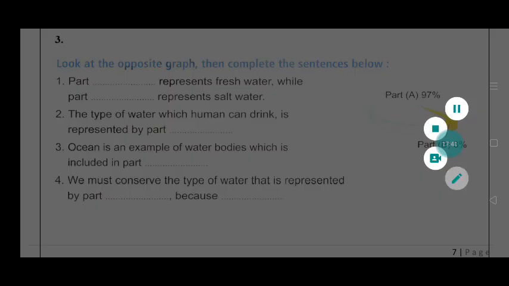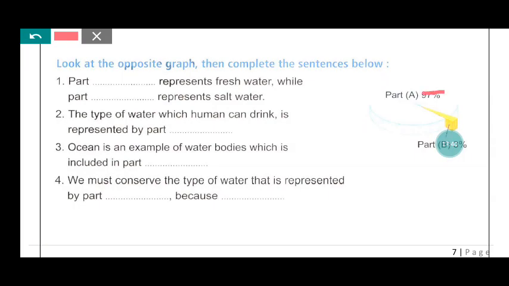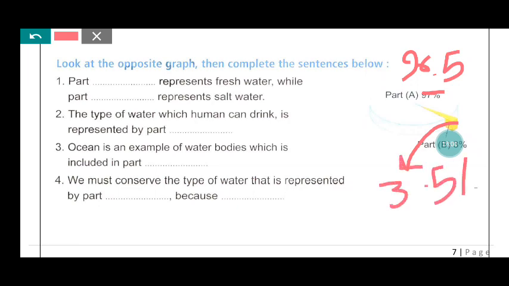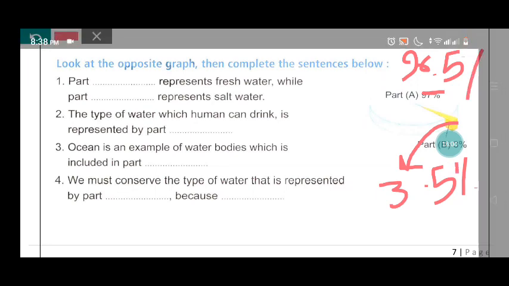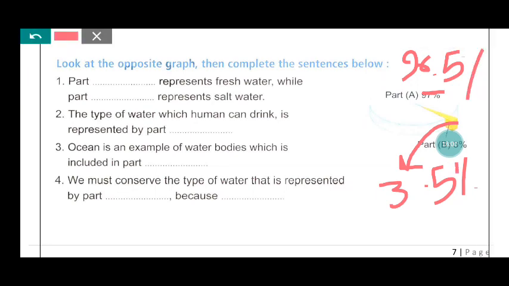Okay, and let's write this percentage like this, 96.5, and this percentage 3.5%. Okay, so let's start to answer. Number one, part represents fresh water while part represents salt water. Okay, part A represent fresh water and part B represent salt water.